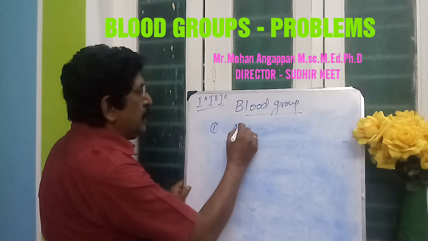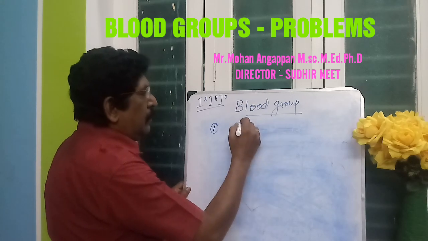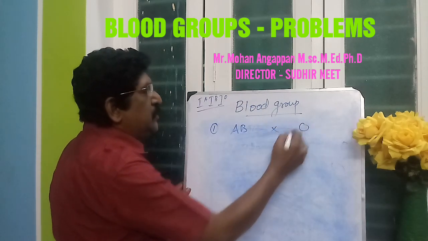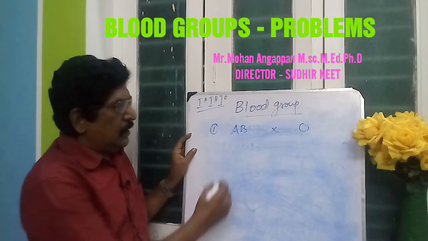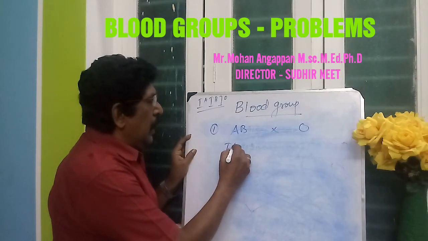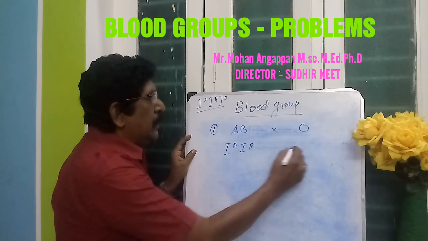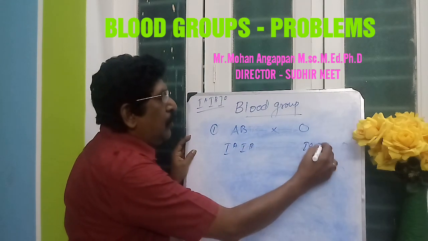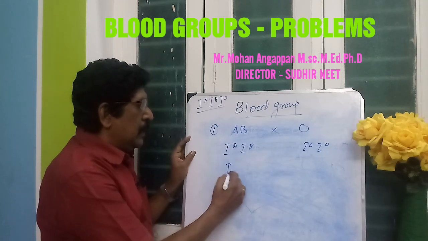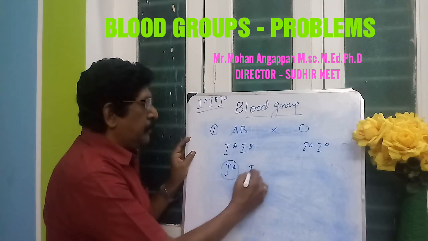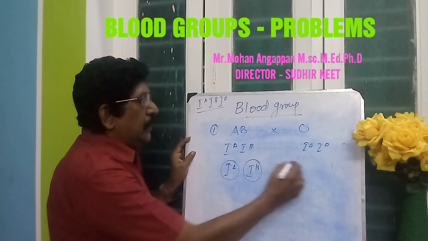Father is AB and mother is O. So what are the genotypes? IA IB here, and I0 I0. So what are the gametes formed here? IA and IB.